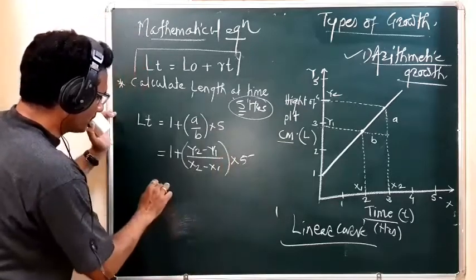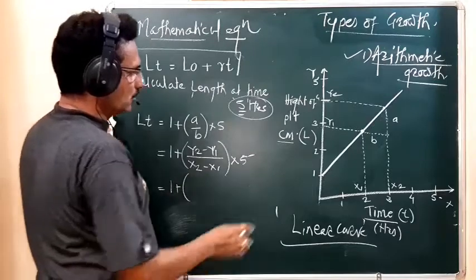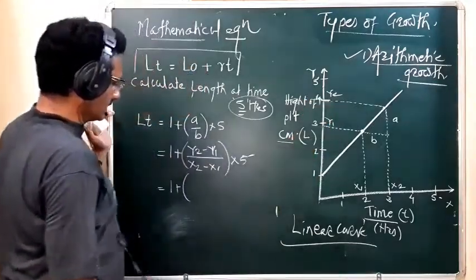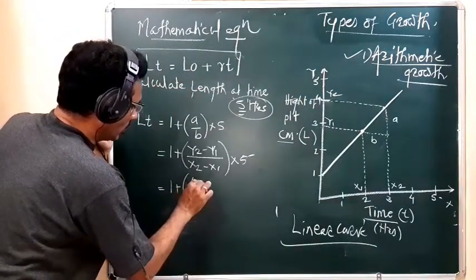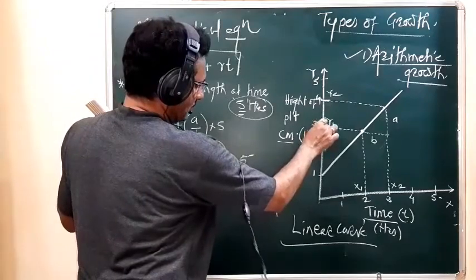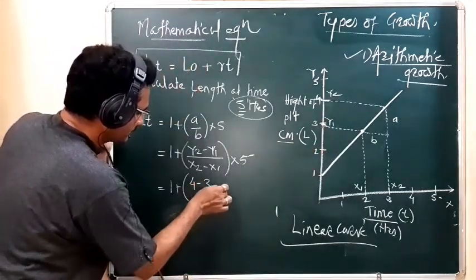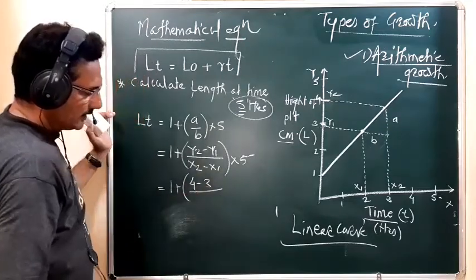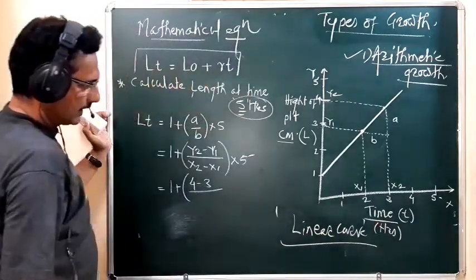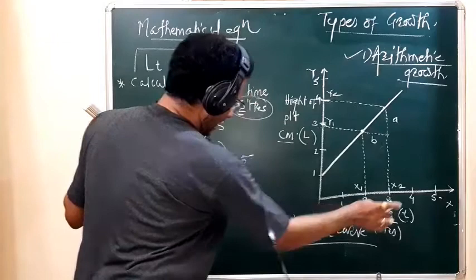Now put the values again. The 1 plus y2 minus y1. So what is the y1? So y2 is 4 centimeter. So the 4 minus what is the y1? Suppose this y1 is 3 centimeter. Okay, 3 centimeter divided by what is the x2? Sorry, the x2 is the time interval, it is 3 hours.